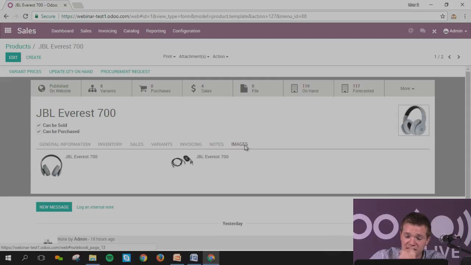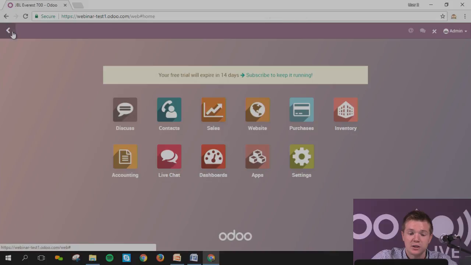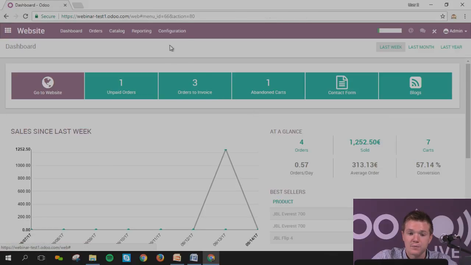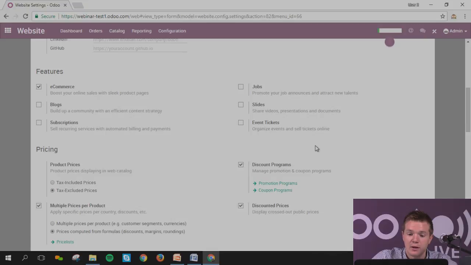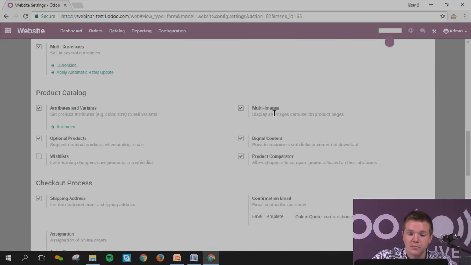Images. Normally it's a feature that you don't have as soon as you create a database. As you have seen, as soon as I created the database, I set in the configuration that I want to have multiple images. You can directly do it from here. It's in the configuration of the website. Configuration settings, and you're going to have multiple images in here.